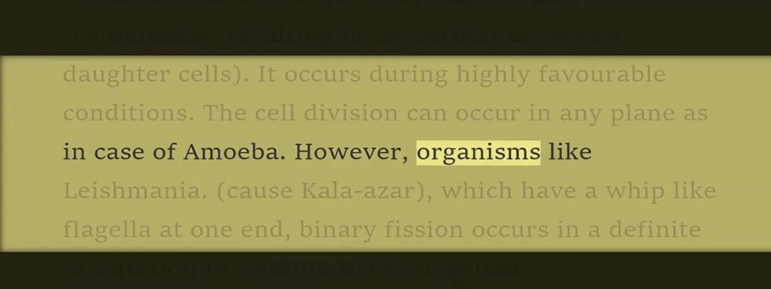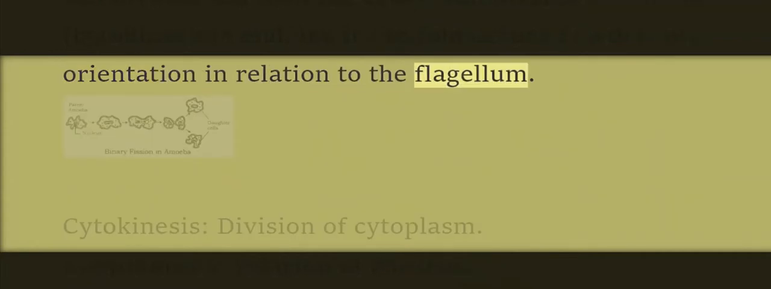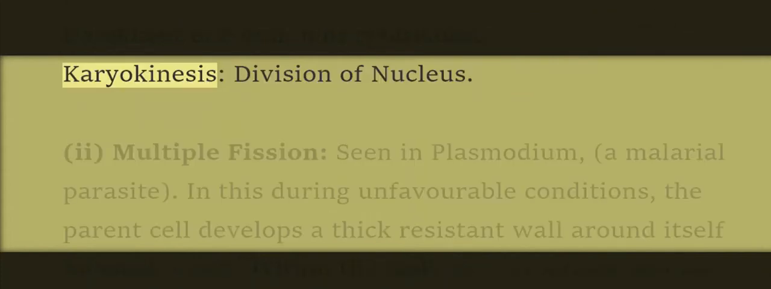However, organisms like Leishmania, which cause kala-azar, have a whip-like flagellum at one end. Binary fission occurs in a definite orientation in relation to the flagellum. Cytokinesis is division of cytoplasm. Karyokinesis is division of nucleus.